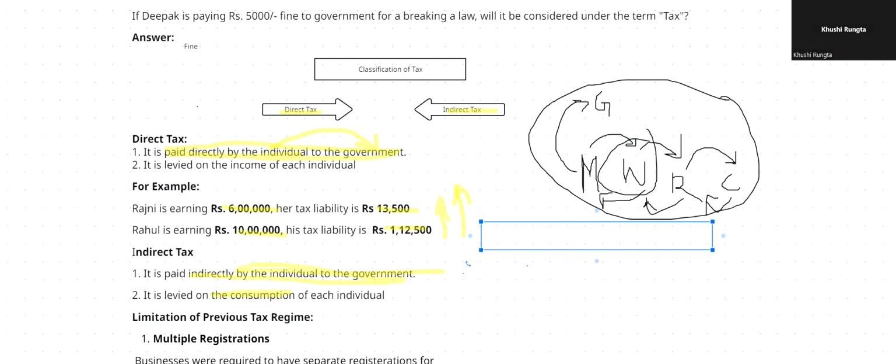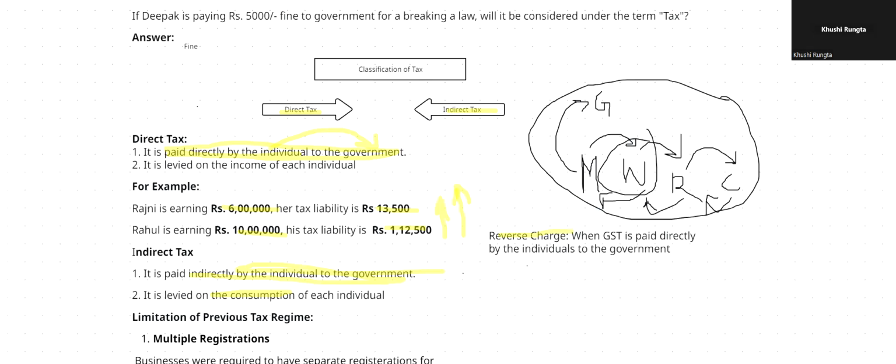When GST is paid directly by the individuals to the government, it is called reverse charge. Basically, it is reverse indirect tax, okay? Reverse charge. Got it? So this was the main difference.